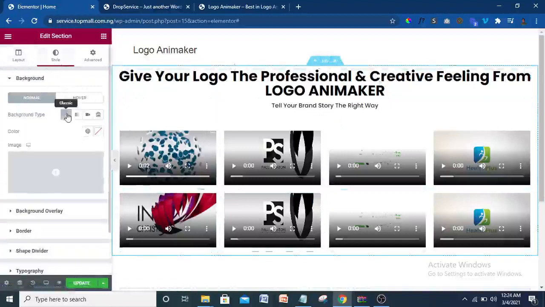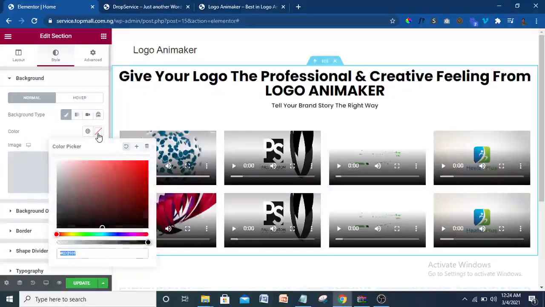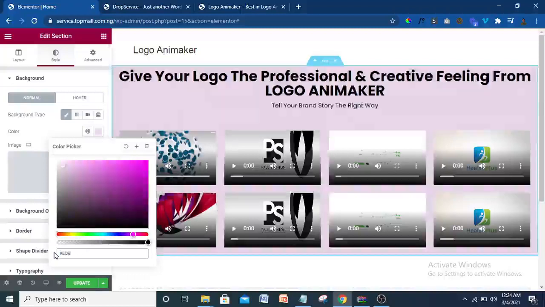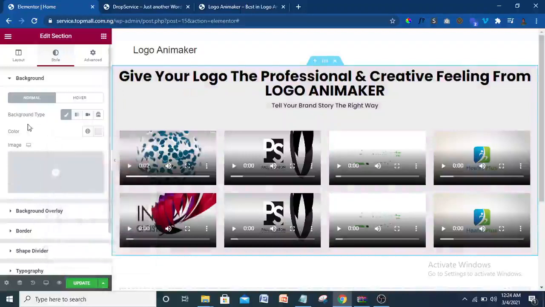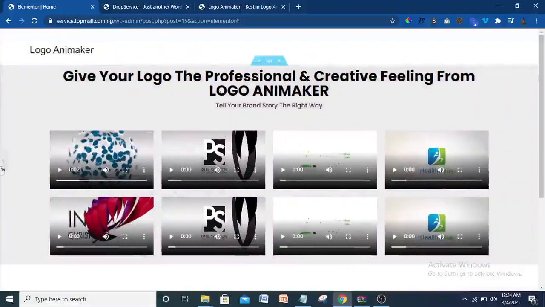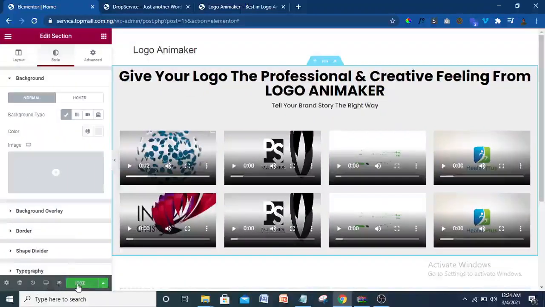Then click on this classic, then click on this place. So we're going to give it a color, a kind of color that is a little bit dark. So let's choose ED. Okay, something like that. This is too dark though. So let me cut this away. Okay, capital letter ED. Something like that, as you can see. So you can just put in that color code. So our website is coming together little by little. All right, so let's publish that.